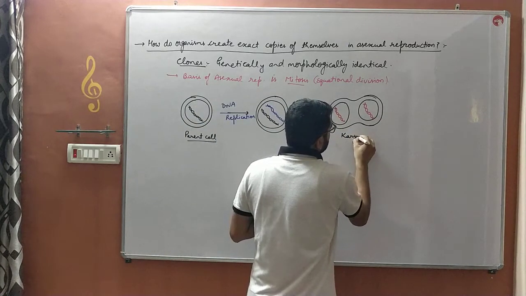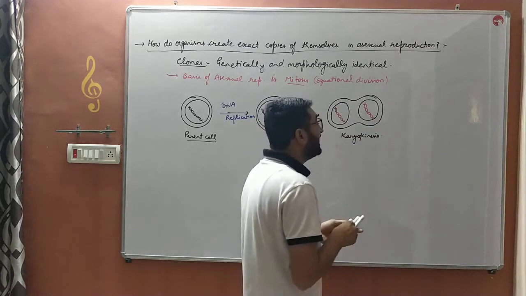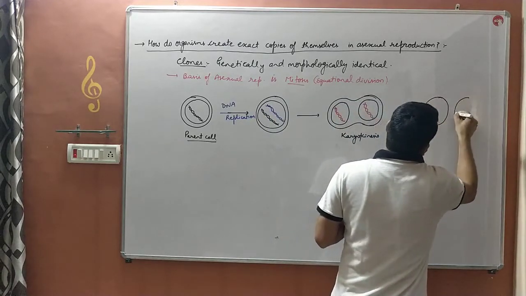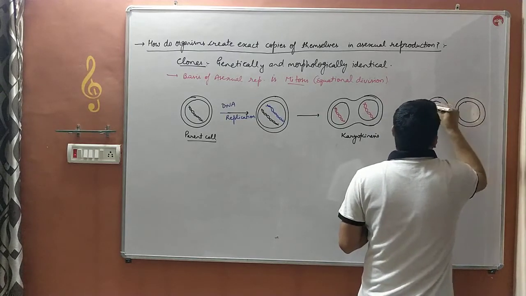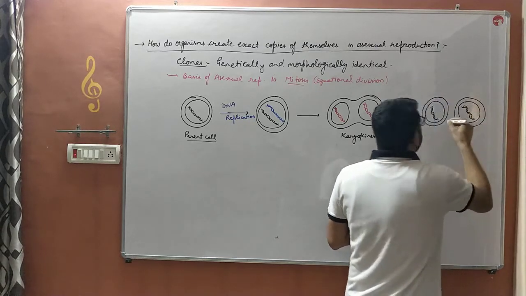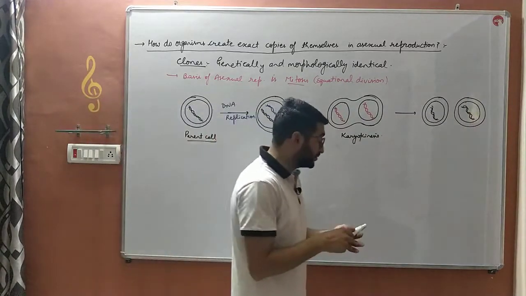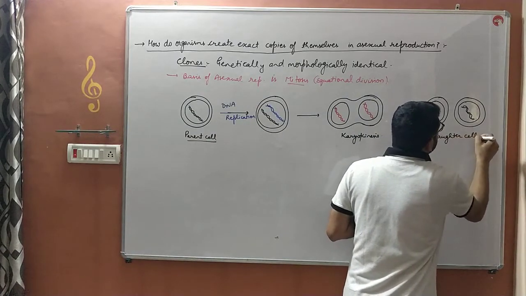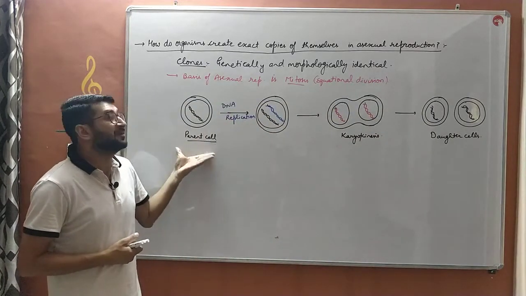The nucleus will divide. Karyokinesis. And then it is followed by cytokinesis. What comes after this, children? Cytokinesis. The two daughter cells are generated by the division of cytoplasm and nucleus. And if you look closely, both of them have the same amount of DNA as that of the parent cell. So these daughter cells maintain the composition of DNA as that of the parent cell.